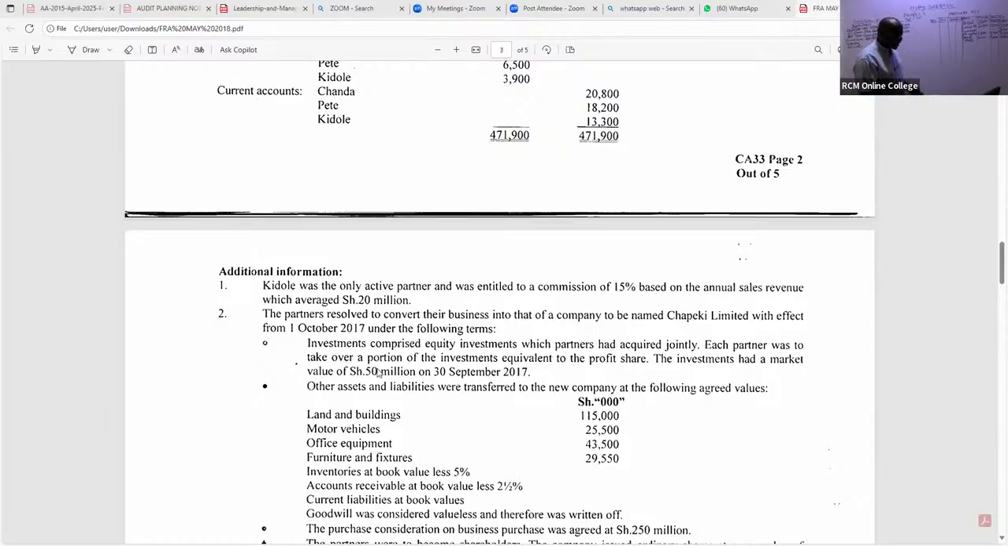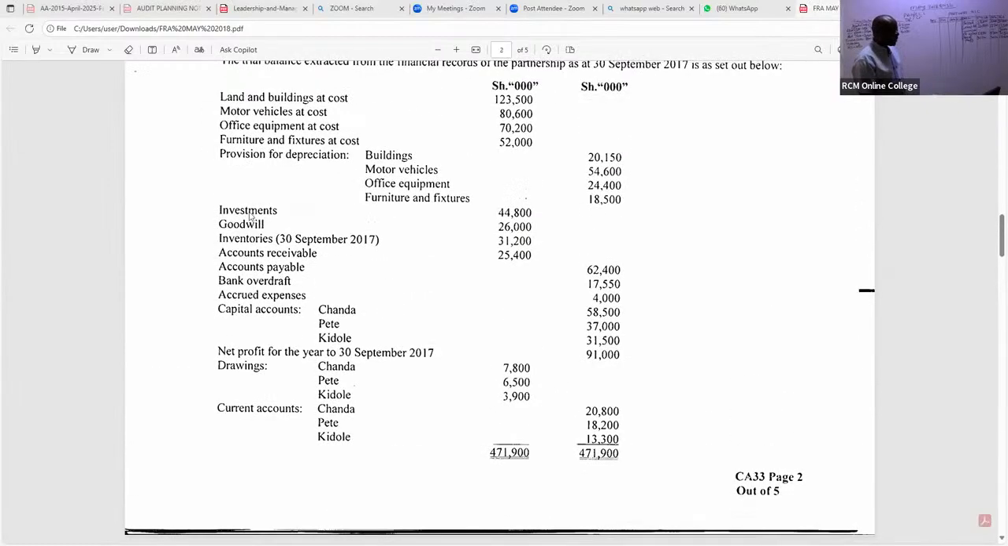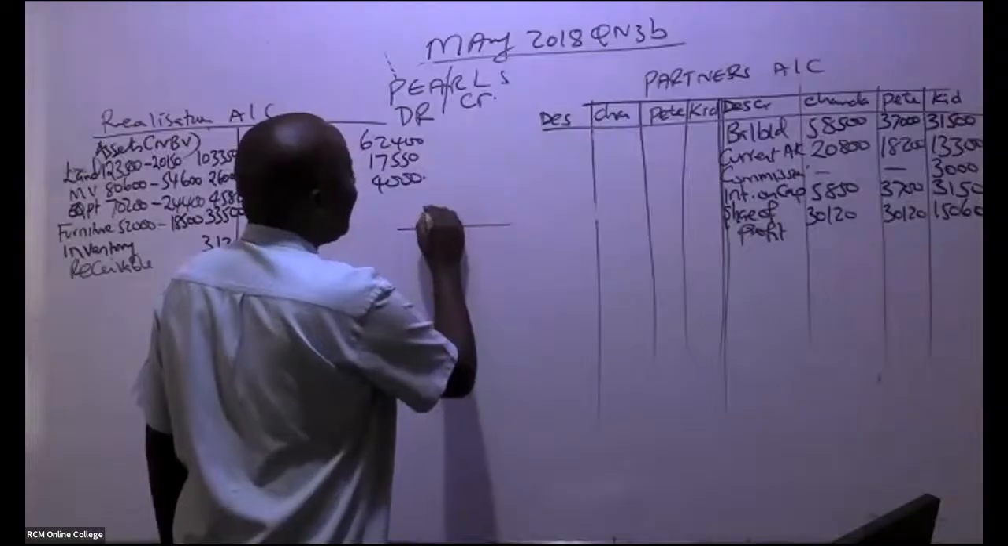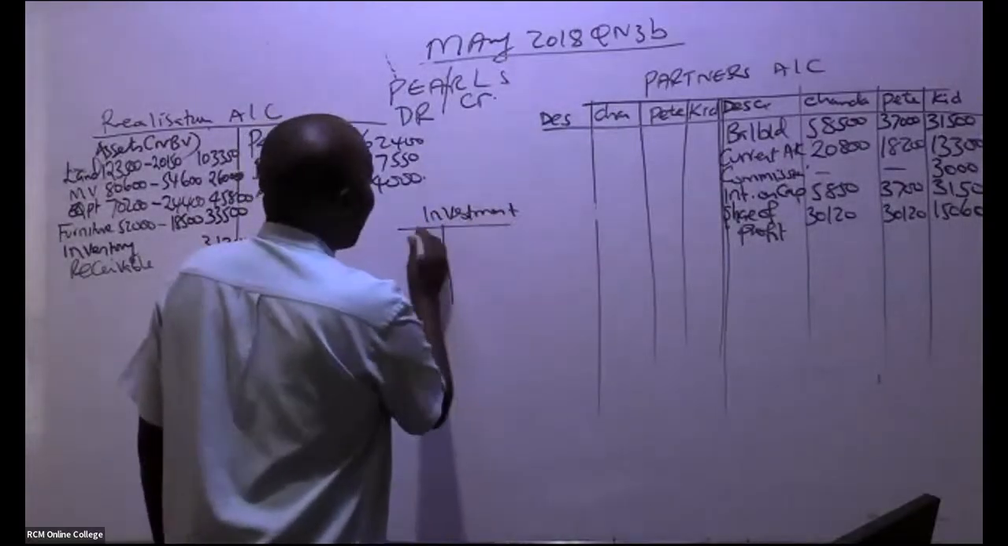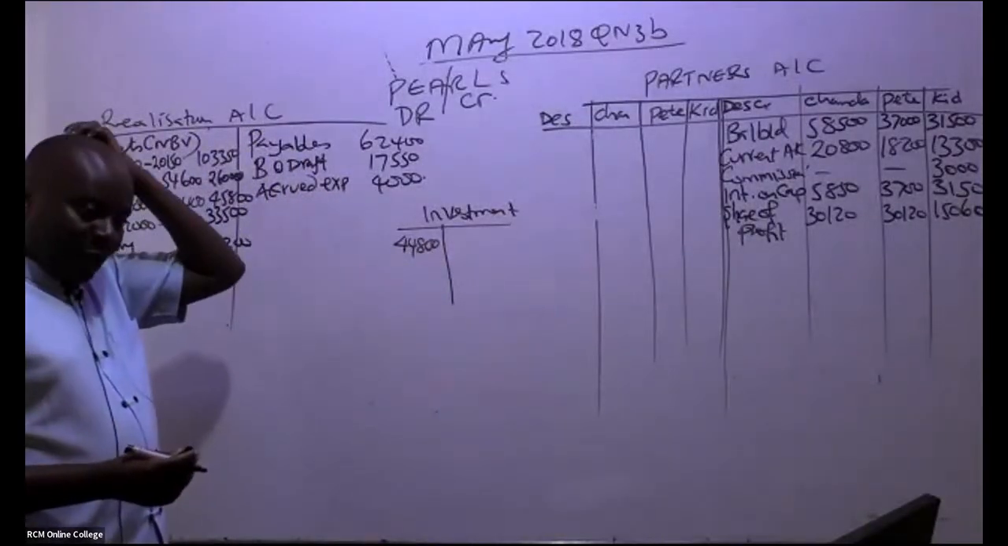So now this is an asset that has been taken over by the partners. When they take an asset, we debit their partners' accounts. But now we have to be very, very careful. These investments themselves were worth 44,800. So we have the investment account, and I can see a figure down here of 44,800.